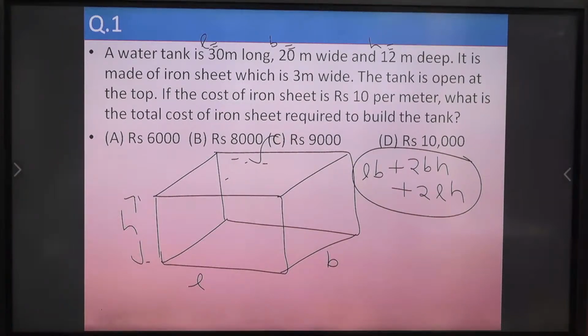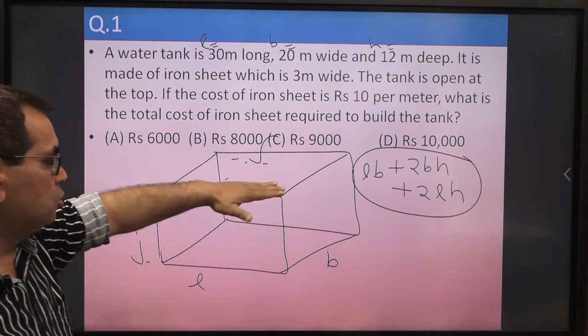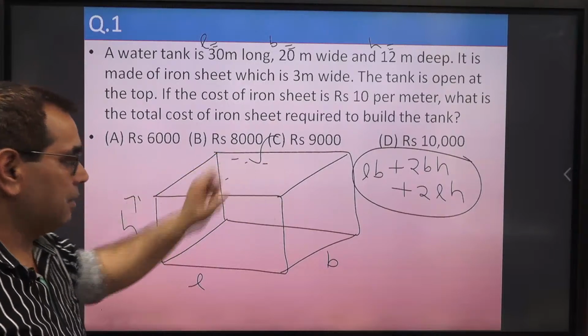Anyone, please tell me what total surface area you are getting? Put all the values and compute the total surface area LB plus 2BH plus 2LH. Because the tank is open from the top side, we need not consider that area.